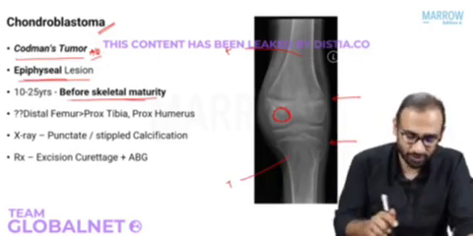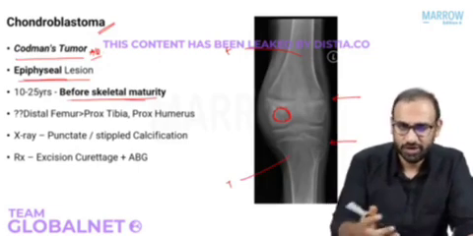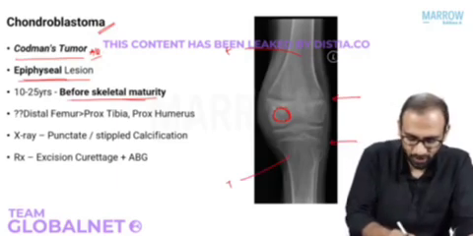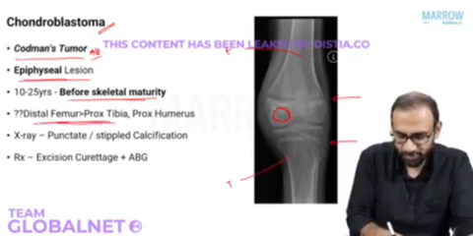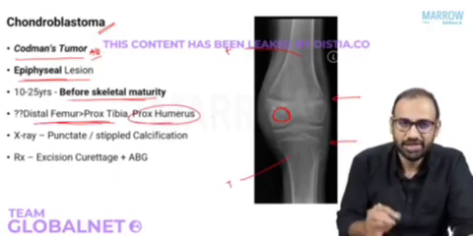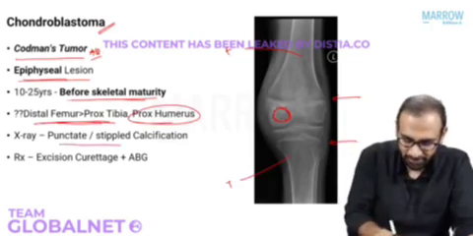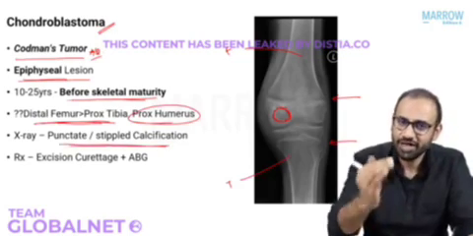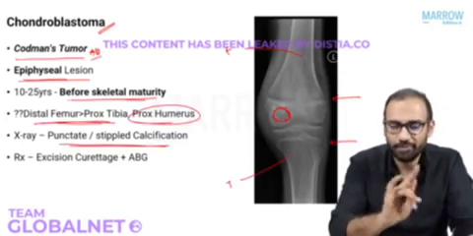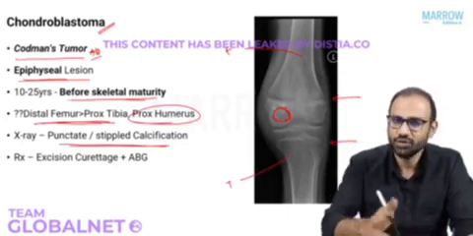Okay, where does it occur most commonly? Proximal, just around the knee and proximal humerus. So around the knee, that is distal femur and proximal tibia, and proximal humerus. X-ray: lucent haziness with some stippled or punctate calcifications here and there. Treatment: excision, curettage, followed by bone grafting. These are the things that you already know.